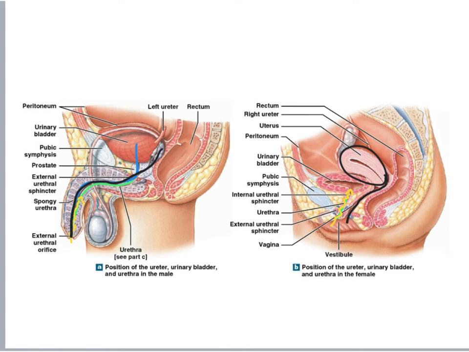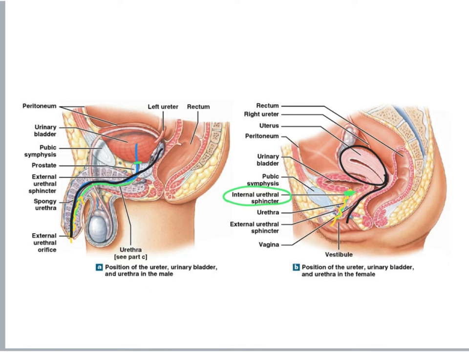Now, in both males and females, the urethra extends from the bladder, and right at the junction of the bladder with the urethra, and continuing with the detrusor muscle that makes the wall of our urinary bladder, we find the internal urethral sphincter. Both the detrusor muscle and the internal urethral sphincter are made of smooth muscle fibers. We do not have control over them.